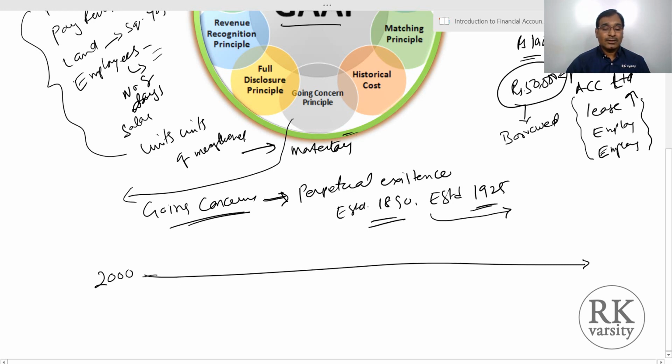Nothing is known, because we are treating this as a perpetual one. To overcome this disadvantage, we divide it into periods. According to the time period concept, we break the total life into time periods of 12 months.